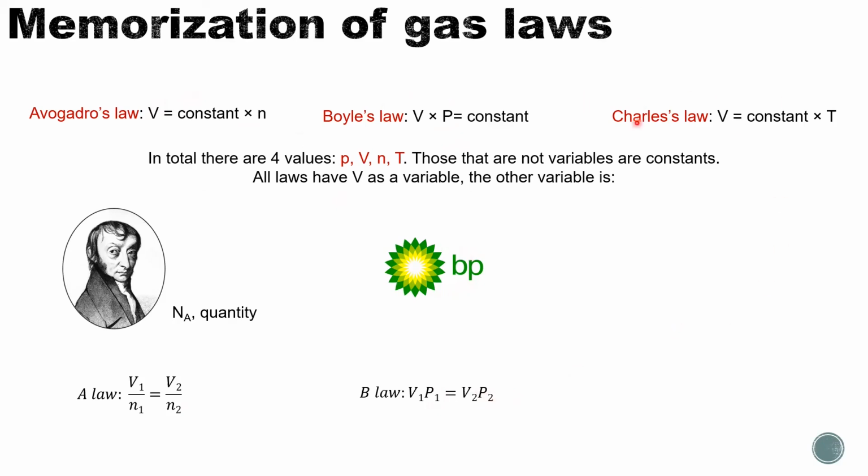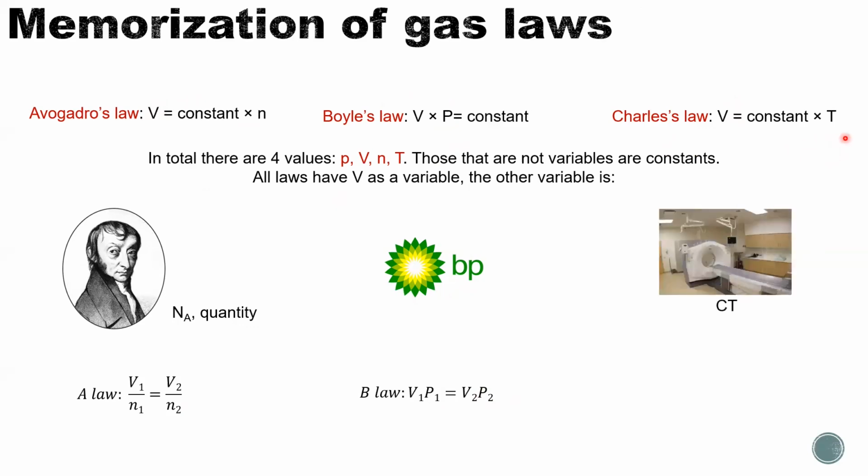And third, for Charles's law, besides volume, the other variable is temperature. Charles's law, temperature, CT. So V1 over T1 equals V2 over T2. All of the 3 gas laws, you can remember them individually, or in our next video, we're going to talk about the ideal gas equation, which will include all of these 3 gas laws.